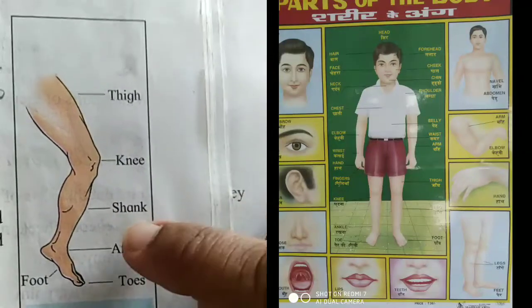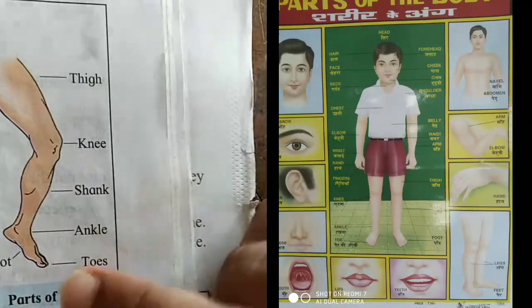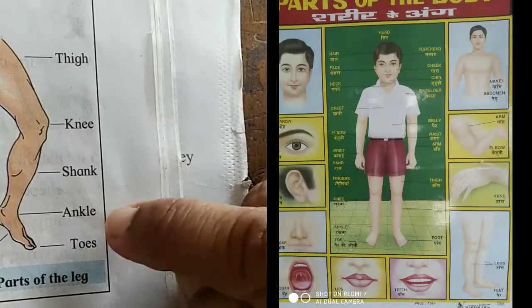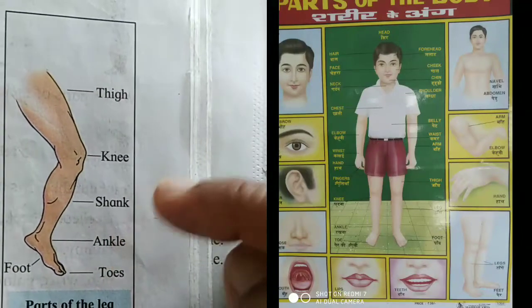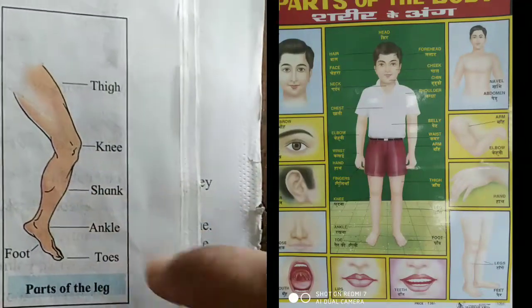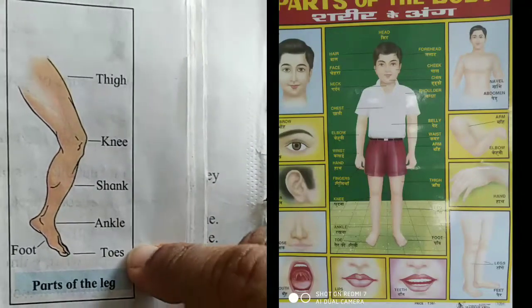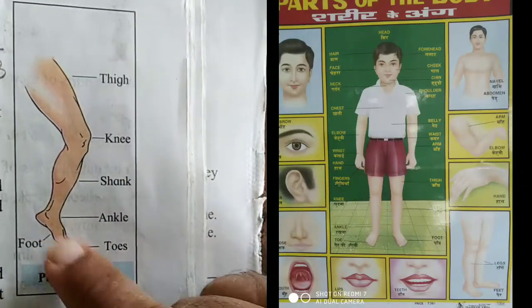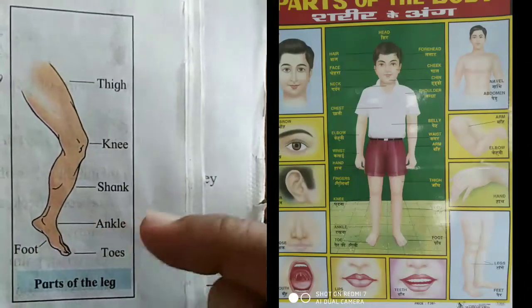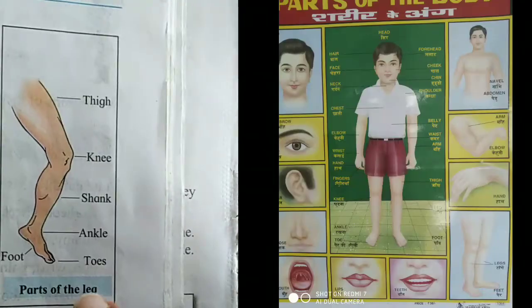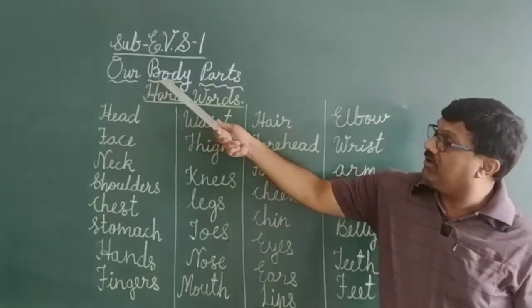This is called shank, S-H-A-N-K, shank. This is called ankle, A-N-K-L-E, ankle. This part of the leg is called toes, T-O-E-S, toes. And this part of the leg is the foot, F-O-O-T, foot. These are the parts of the legs. Let us see the parts of our body.